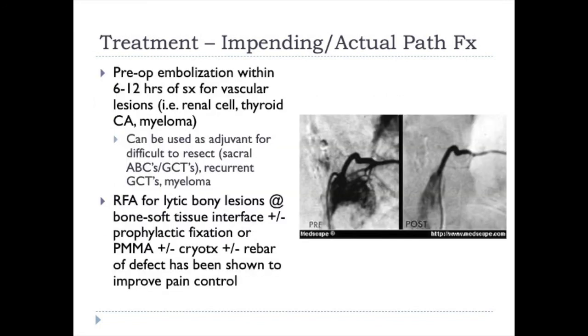You can consider preoperative embolization within 6 to 12 hours of surgery for highly vascularized lesions just to cut down on blood loss. So renal cell, thyroid cancer, and melanoma are the classics for this. It can also be used as an adjuvant for difficult to resect tumors like sacral aneurysmal bone cysts or giant cell tumors, or recurrent giant cell tumors, or multiple myeloma in flat bones where you can't get a tourniquet.